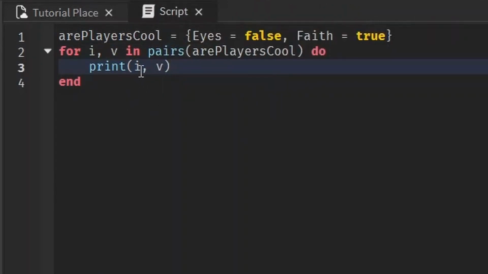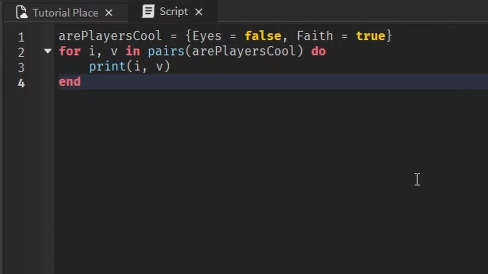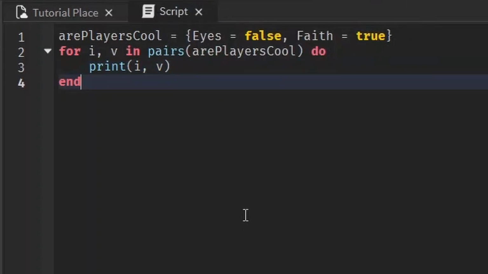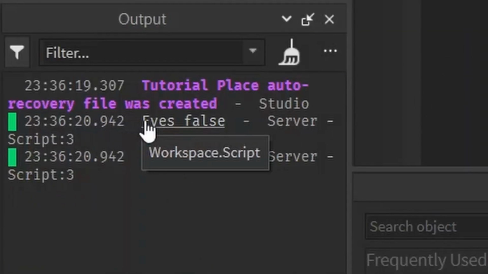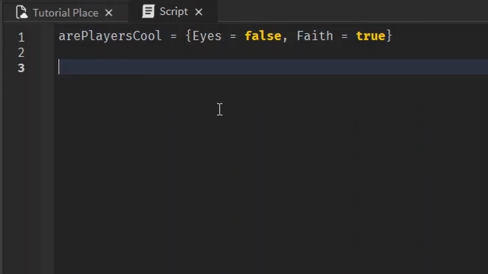Remember before when we did the tables and we printed, I was 1 for the first one and 2 for the second one, and then the value was whatever the first value was, whatever the second value is. Let's see what it prints this time. Instead of printing 1, it prints I. We're basically saying instead of worrying about the location, instead of worrying about the index, this is basically the new index now.